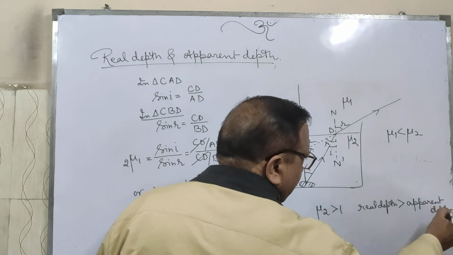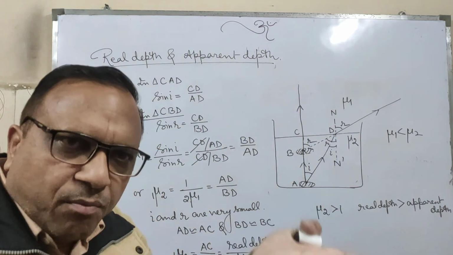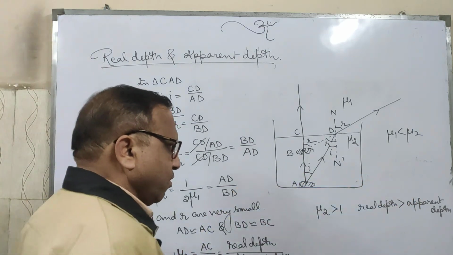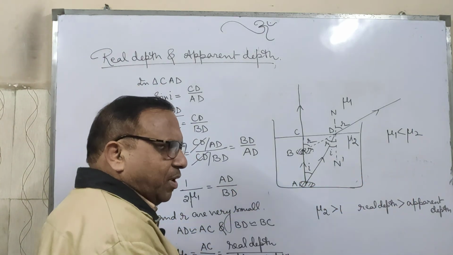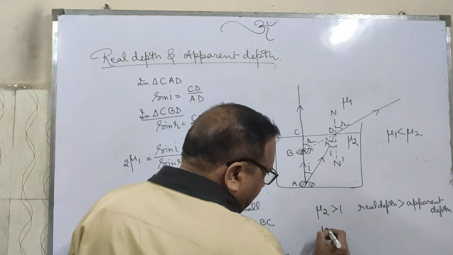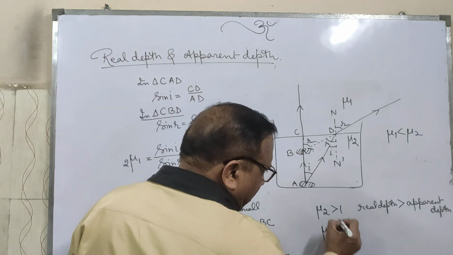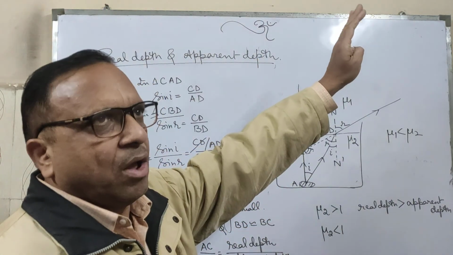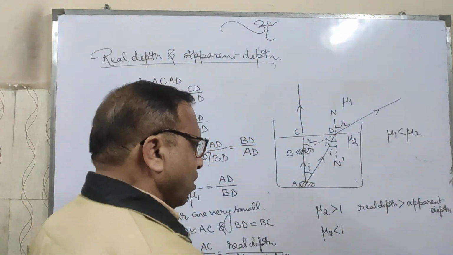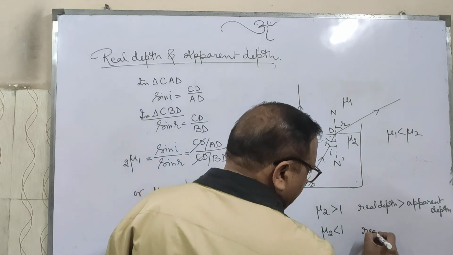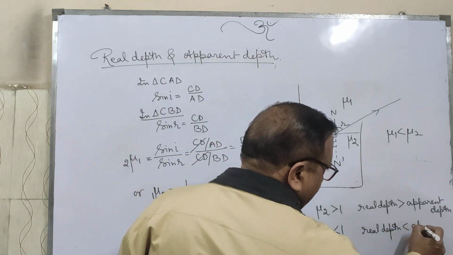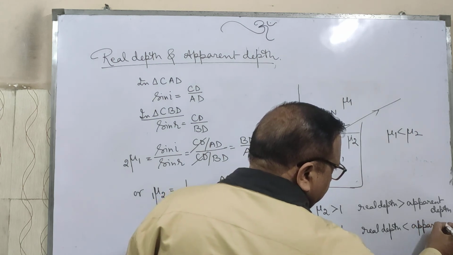So it means the coin will appear raised, or the apparent depth will be lesser. If the refractive index of 2 is lesser than 1, suppose a fish is seen from outside, then real depth will be lesser than apparent depth.